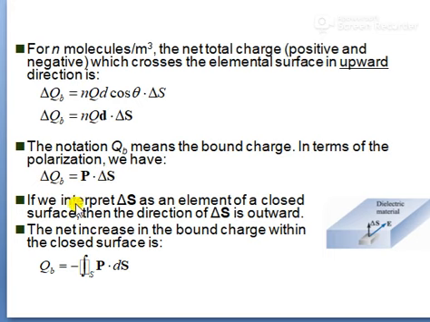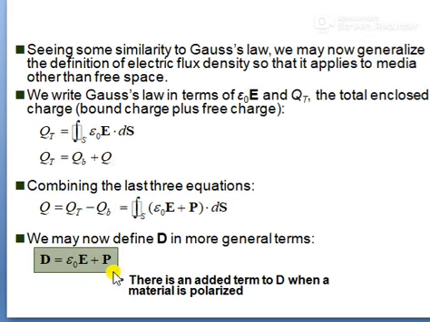Now if we interpret del S as an element of a closed surface, then the direction of del S is outwards. Therefore the net increase in the bound charge within the closed surface is QB equals the integration of minus P dot dS over the closed surface.